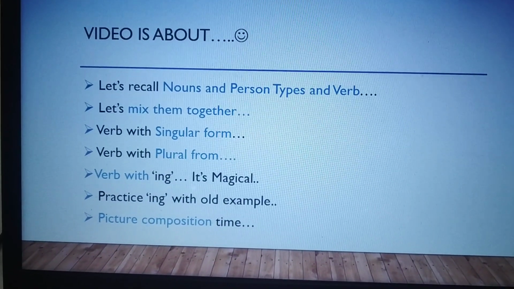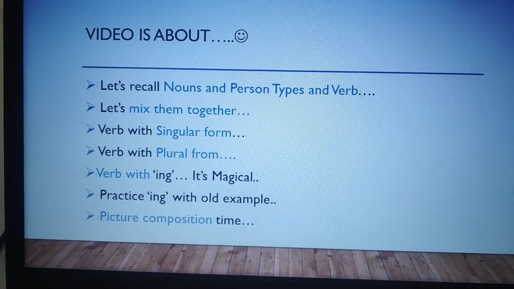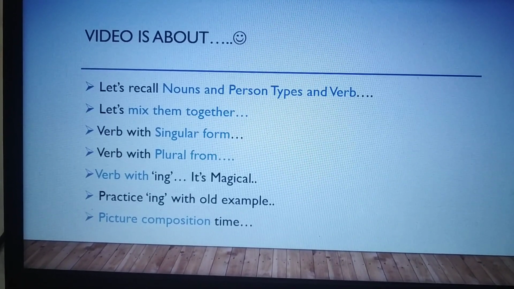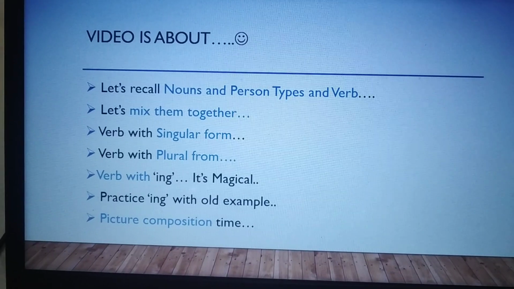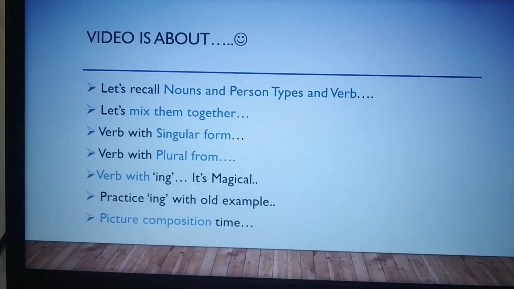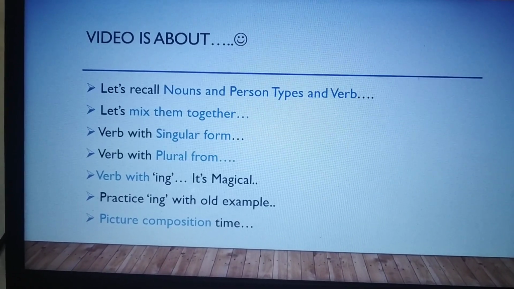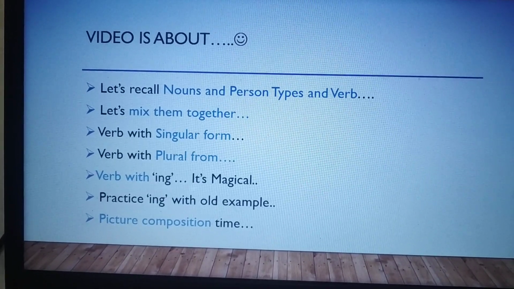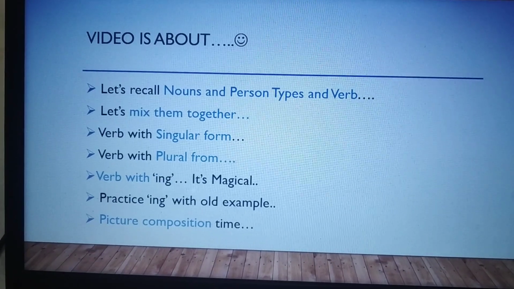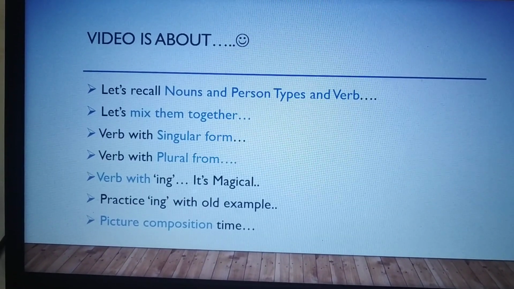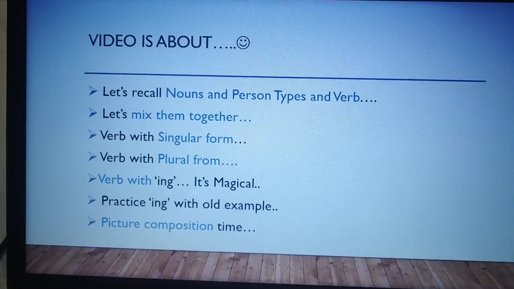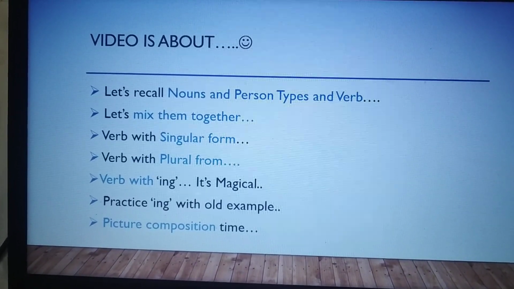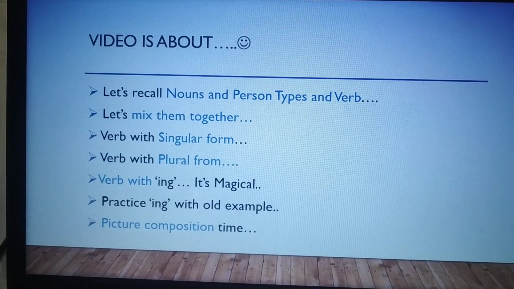So this video is about, let's recall nouns, person types and verb. I have created videos for all these topics. If you have not watched those videos, go and watch them first. It will be a very good thing to learn for having a better understanding in today's video. Then we will mix them together. Nouns, person types and verb. I will be mixing them.